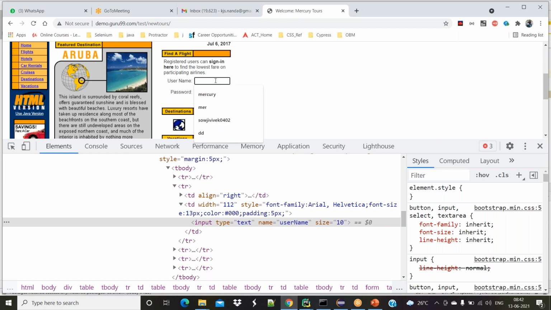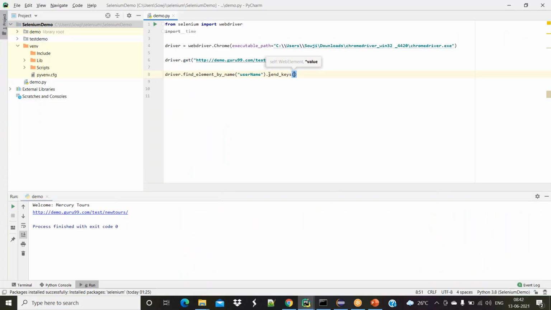Then we are supposed to type here. Mercury is a username, we type that. So manually you're typing. What replaces the manual typing action? The method which works just like typing is send keys. Send keys is nothing but typing. That's fine. So what is supposed to be typed? That value is supposed to be passed here. It's supposed to type Mercury.